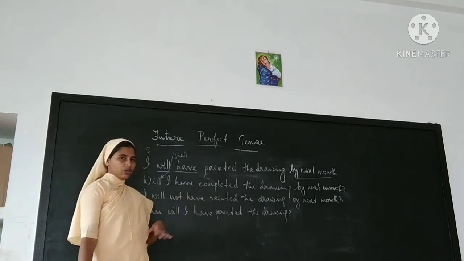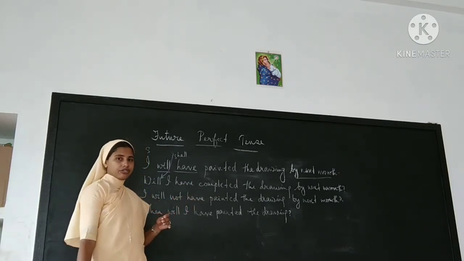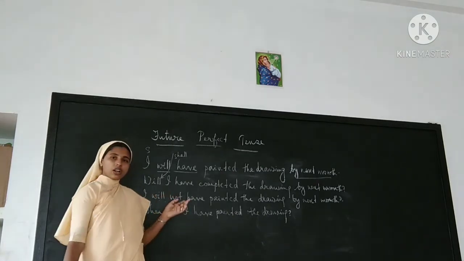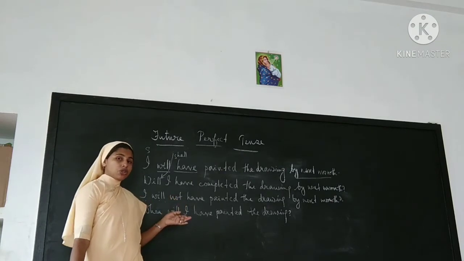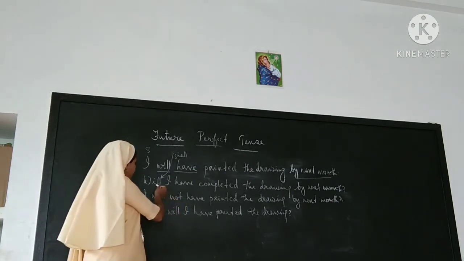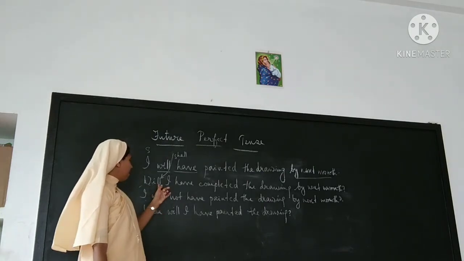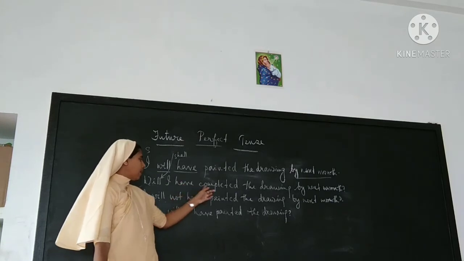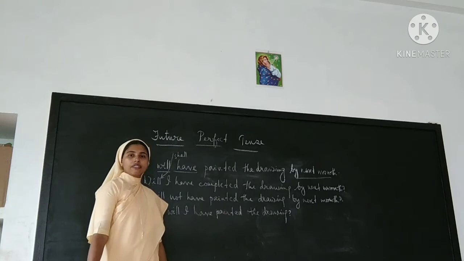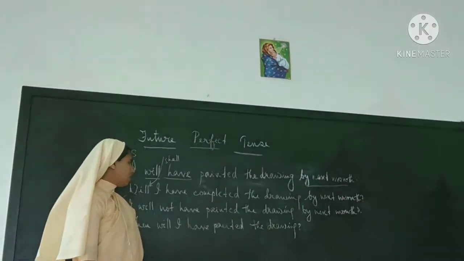One is the full form, and another is the contracted form. Won't is a contracted form of will not. And how to make a WH question? You must place the WH word before the yes or no question. When will I have painted the drawing?